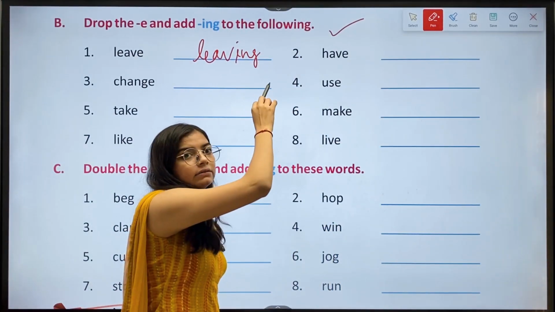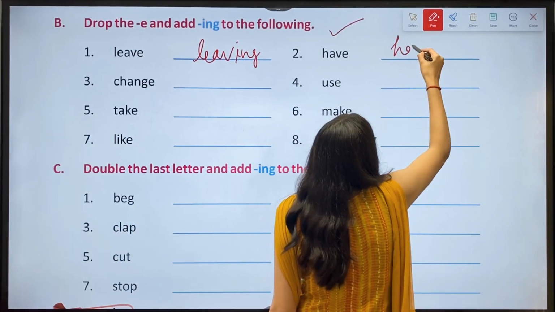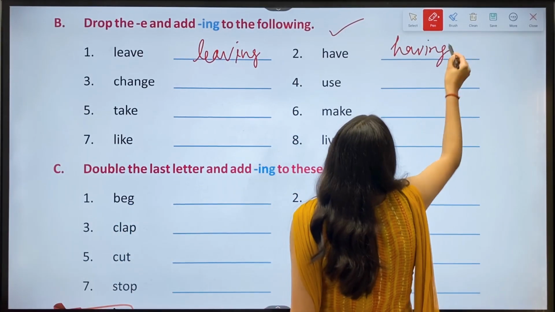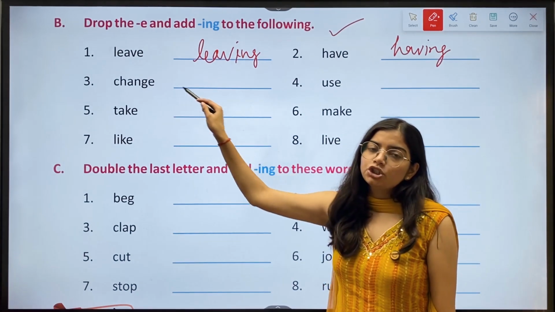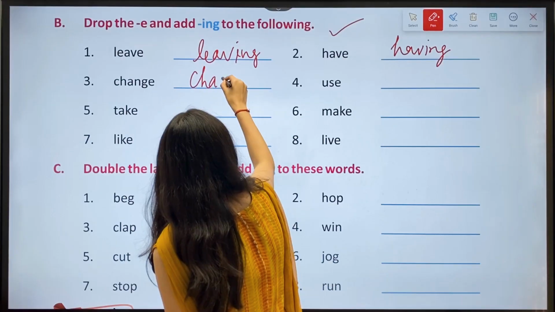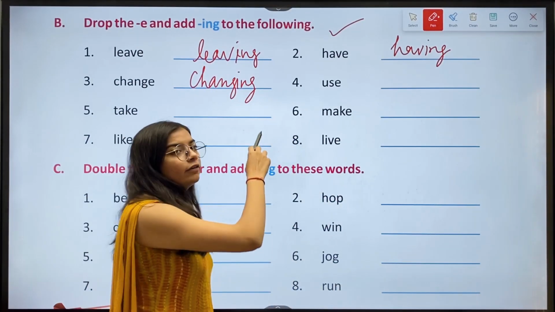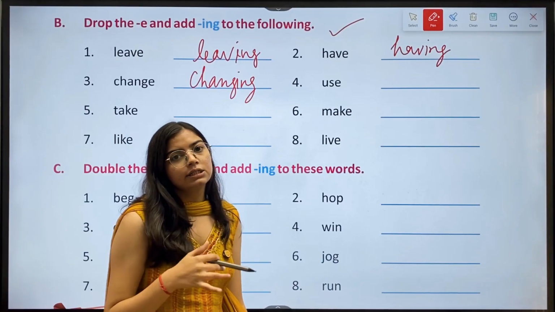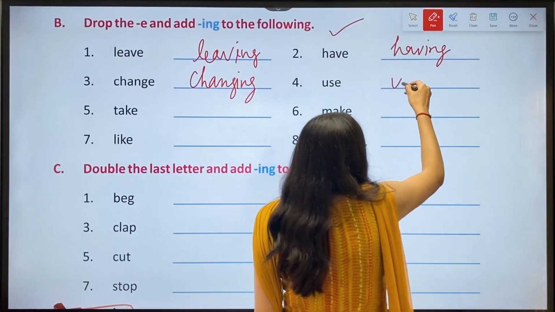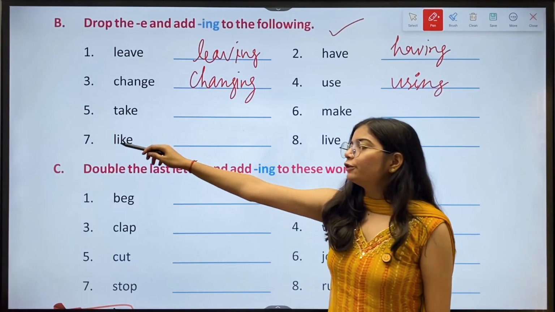Then we have second, have. The answer is having. Then third, change. The answer is changing. Then we have fourth, use. The answer is using. Then we have fifth, take.